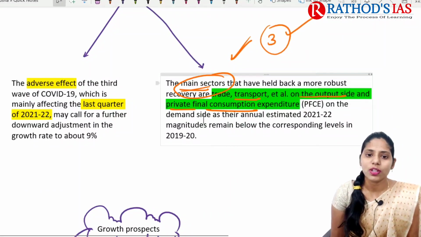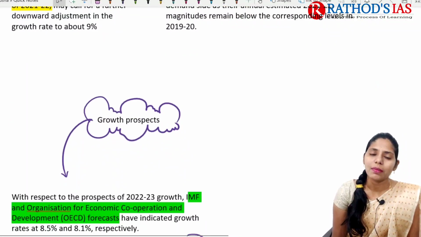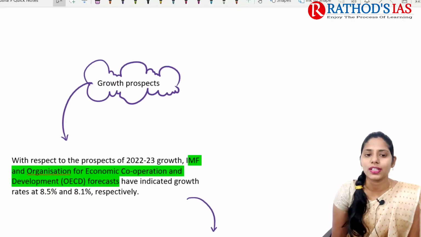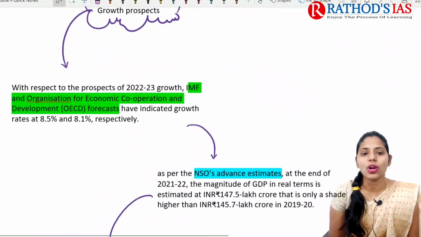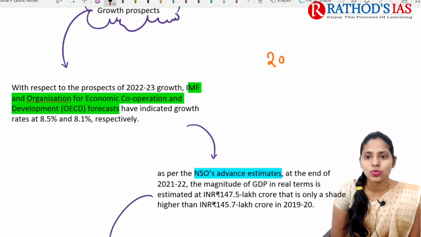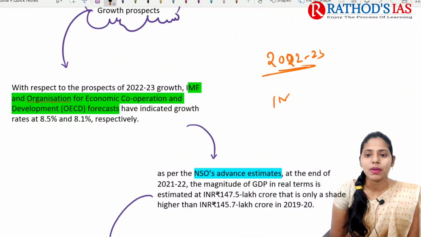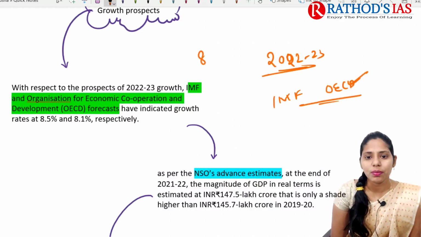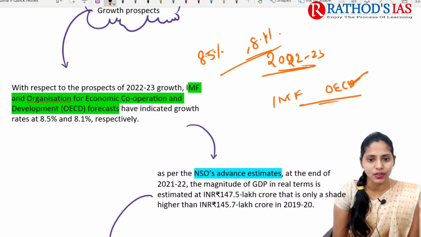So because of these two reasons, there is a decrease in the national growth estimate. With respect to the prospects of 2022 to 2023 growth, the IMF as well as the OECD had indicated growth rates of about 8.5% and 8.1% respectively.